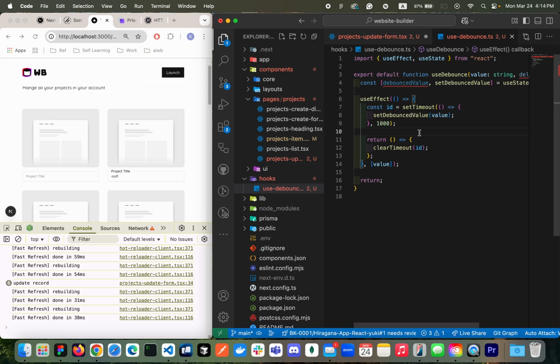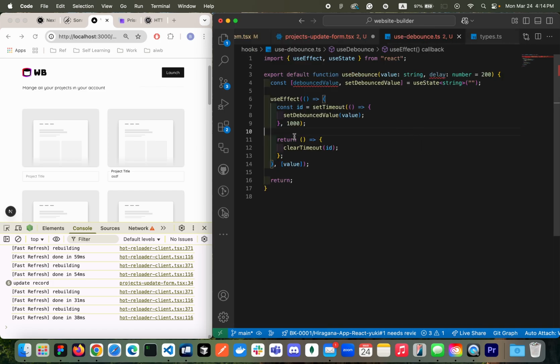So here, let's just try to swap things around, right? Delay by default is 200 milliseconds, but it can be customizable. At the same time, the value that we are receiving here will be debounced after 200 milliseconds in this case, right? So whenever this value changes, we're gonna do that. Yeah, great.